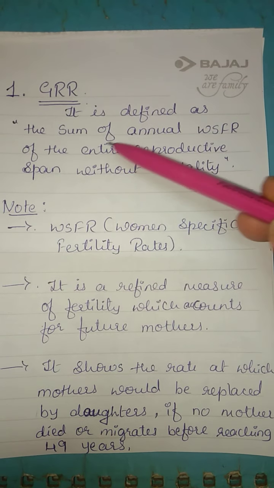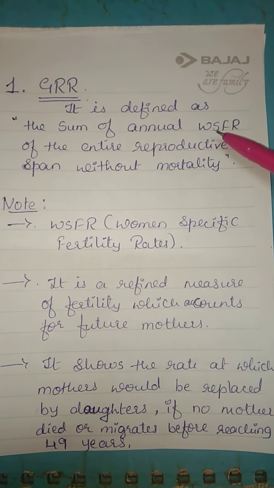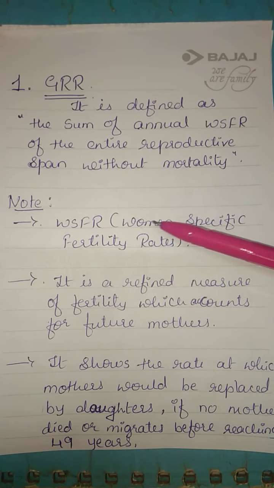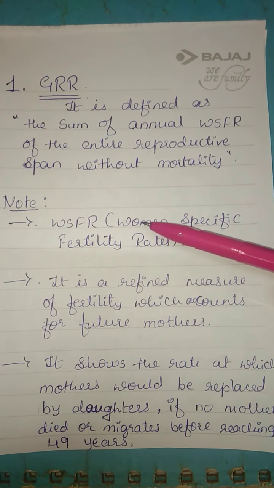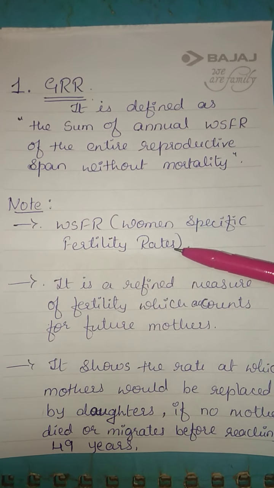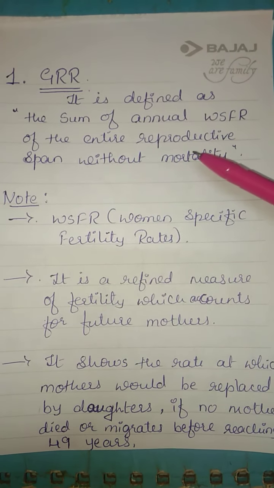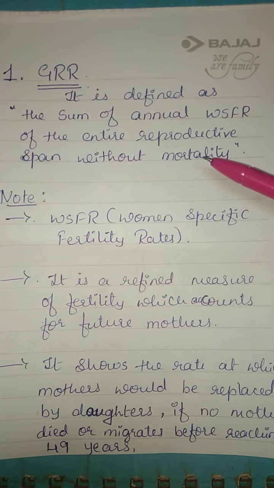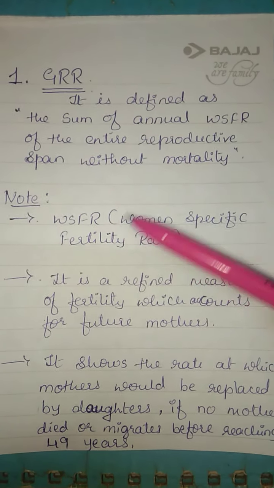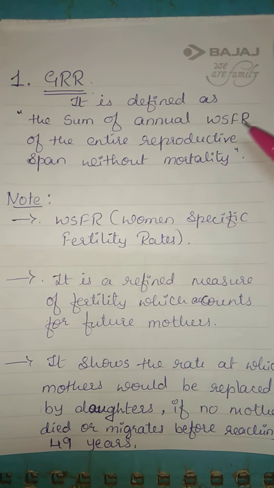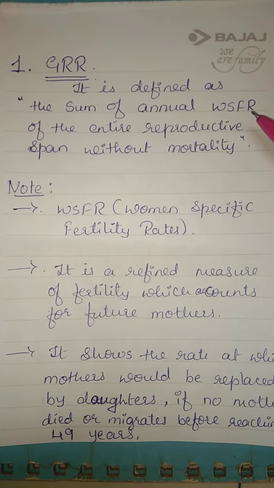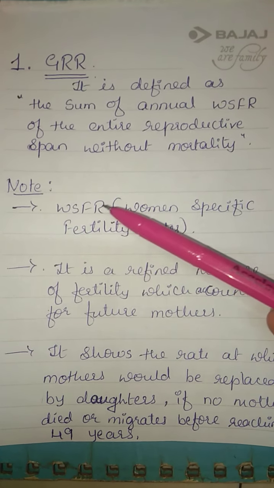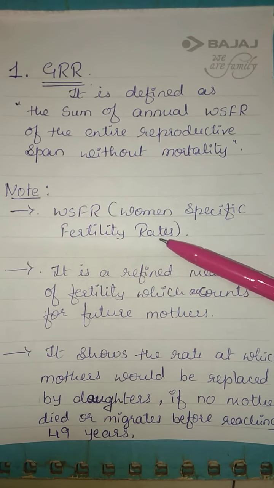It is the sum of annual WSFR. WSFR means woman specific fertility rate. As you have calculated age specific fertility rate, it is the same. It is the woman specific fertility rate of the entire reproductive span without mortality. This GRR is without mortality. For this we have to calculate WSFR, the same as ASFR. Here I have written a note: WSFR means woman specific fertility rates.